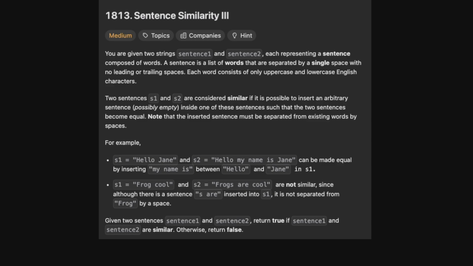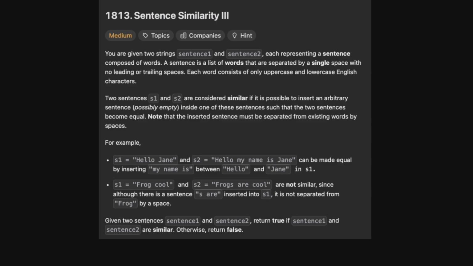And then we have S1 frog cool and S2 frogs are cool, and it's not similar because although you can insert "s are" into S1, it's not separated by a space, right? So given two sentences, S1 and S2, return true if sentence 1 and sentence 2 are similar, otherwise return false.